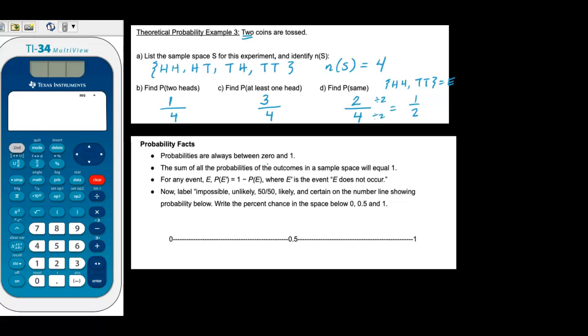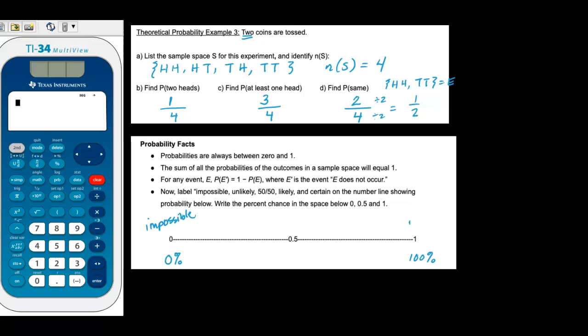Let's think about weather. So if I ask you, what's the chance that it's going to rain today? You could say, well, there's a 0% chance. That would correspond with 0 here. 0% chance means it's impossible. Now we all know with rain, nothing's impossible. So even if we say there's a 0% chance, the weather person could be wrong. But that 0%, that's really what it means. It's impossible.